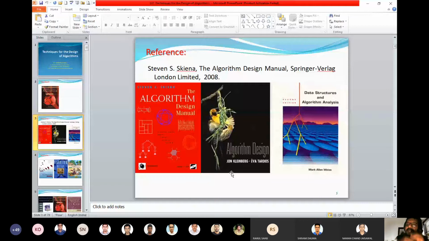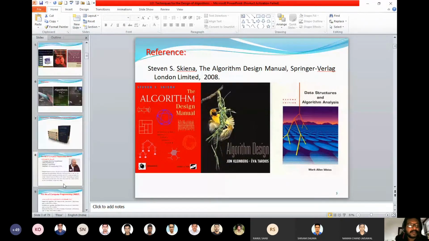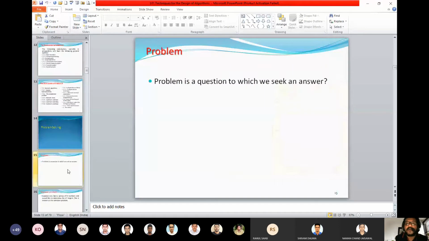So here it talks about the representation, and then it comes to a very simple problem. Now, before coming to the different books, I would like to move to this problem statement. So what is the problem?